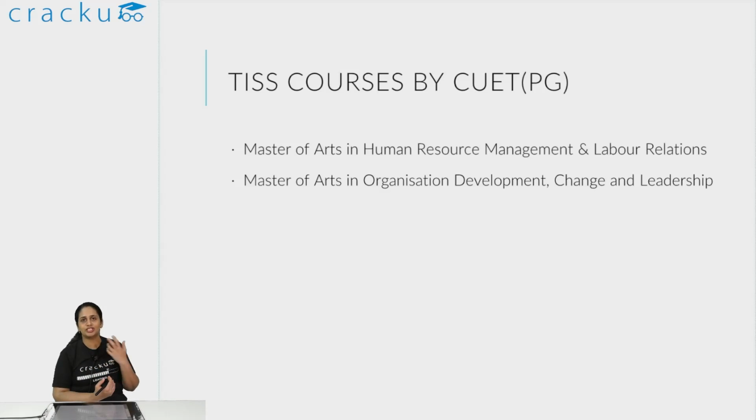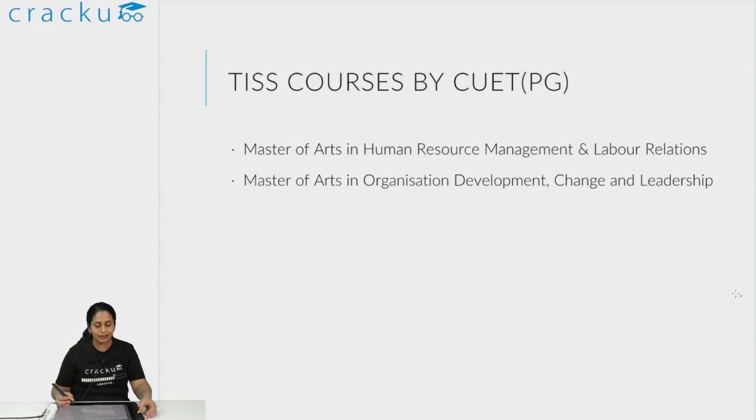The CUET PG exam is mostly for these coveted seats because if you consider TISS HR courses, the top salary was 49 lakhs and the median salary was 25 lakhs. So it's a very good seat, or a good MBA as such, which will get you a very good start in your career. So these are the top seats you can actually get into through CUET, and that is why many people are now going to be taking CUET PG.